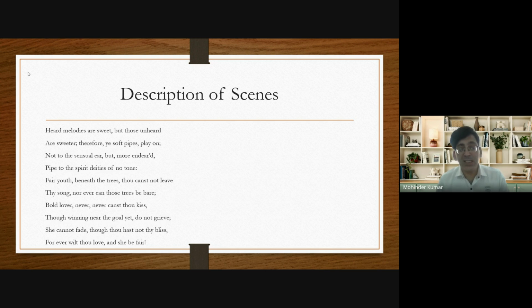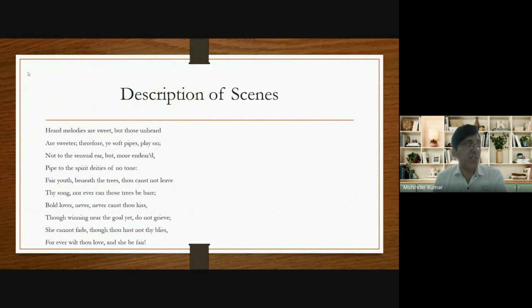Now, what does he say? There's the next scene. What is seen there? Now he says, fair youth, beneath the trees, thou canst not leave thy song, nor ever can those trees be bare. Now try to understand these two lines.